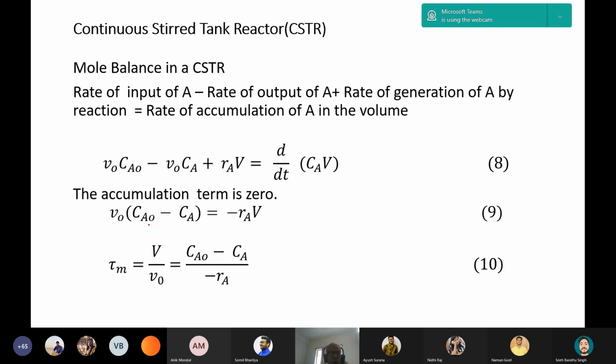Then you take V0 common, Ca0 minus Ca is becoming minus RA. Rate you have to take in the right hand side, and it is becoming minus RA, and this minus RA we will use in the entire chapter, which is equal to rate of disappearance of A. And this multiplied by V is the total mole disappeared.